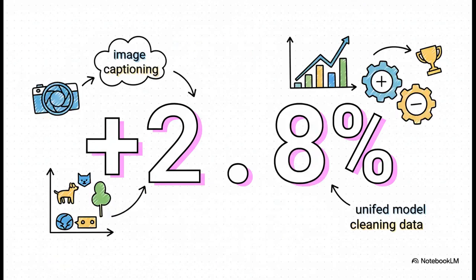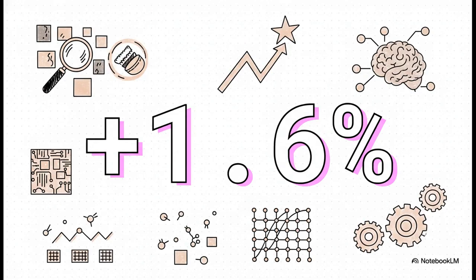Then you look at image captioning, a pure generation task. Here, it boosted the CIDEr score, which is a common metric for caption quality, by 2.8%. This proved that the unified model wasn't some kind of compromise. It was truly excellent at both sides of the vision language coin. And even for tasks that need both, like visual question answering, it still set a new benchmark with a 1.6% improvement. I mean, the evidence is crystal clear. The unified, clean data approach is just flat out superior.